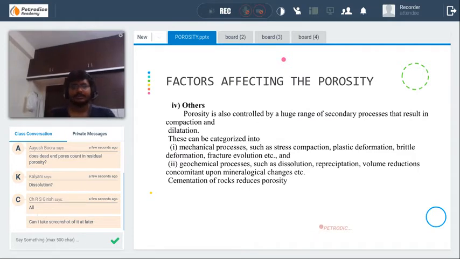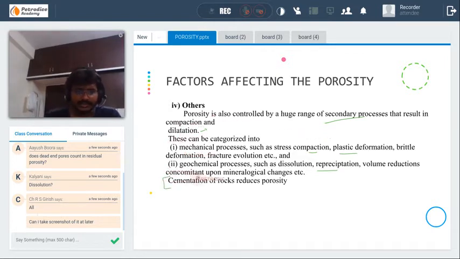Apart from these three, there are many others which play a very important role in affecting the porosity of the formation. Porosity is also controlled by secondary processes, as I already told: mechanical processes such as compaction, dilation, plastic deformation, and geochemical processes such as dissolution, precipitation, reprecipitation, and volume reductions. These are all the geological processes that happen inside the formation and affect it. That's what this slide is about.